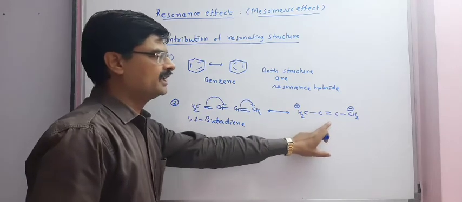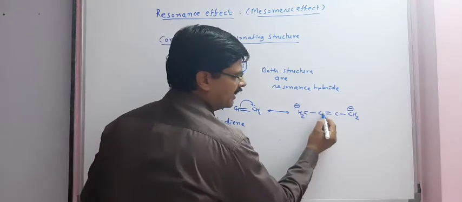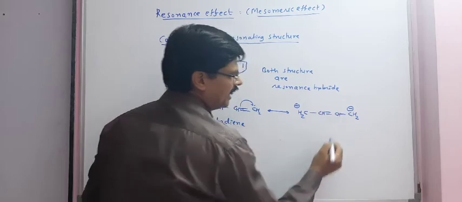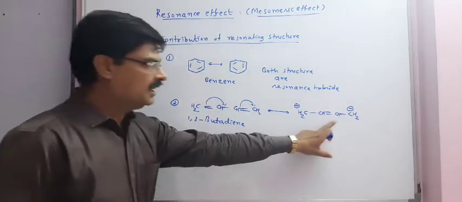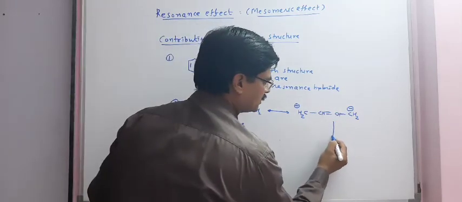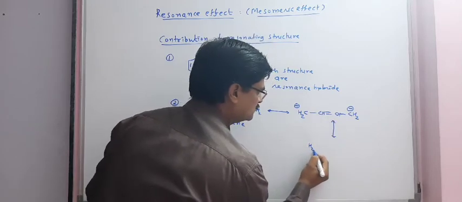Another structure we can also draw. First of all, complete the valency of carbon just by keeping hydrogen. We get this structure, and from this another structure is possible.